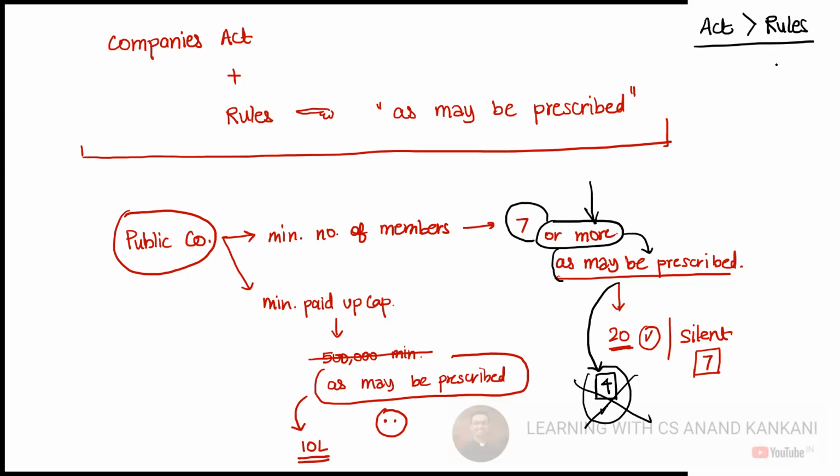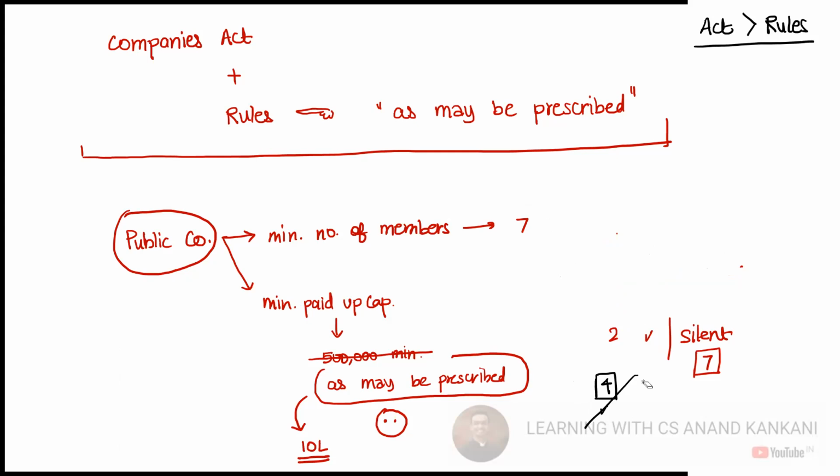All right. I have another question for you all. Let's say in the Companies Act, the sentence would have been like this: minimum number of members in a private company, 7. Can the rules come and say that no, you need minimum 10? In this case, can the rules say? Can you have rules for this?